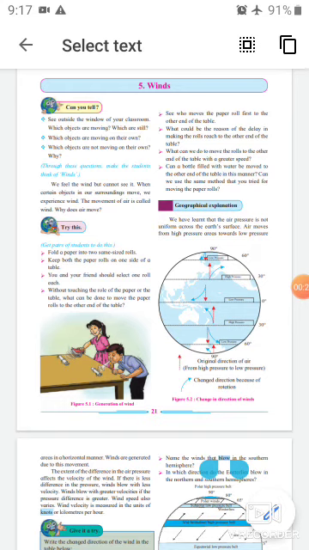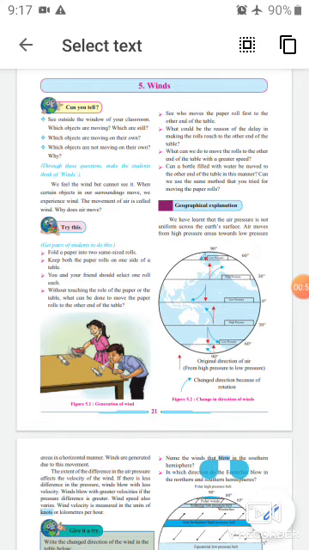We know that the air pressure is not uniform across the earth's surface, it is different, and air moves from high pressure areas towards the low pressure areas in a horizontal manner. It is simple. Winds are generated due to this horizontal movement of air. Okay student, due to this horizontal movement of air, winds are generated.